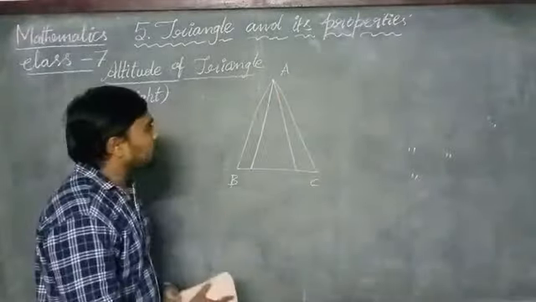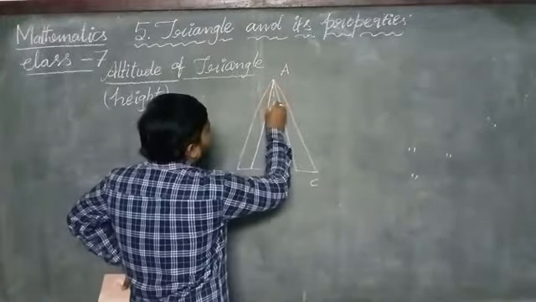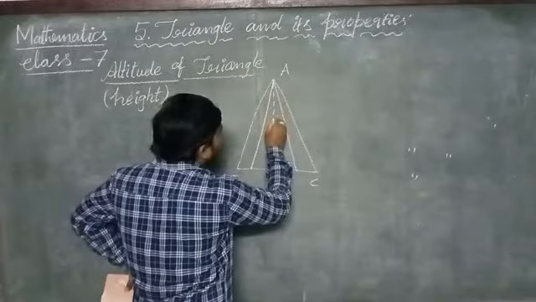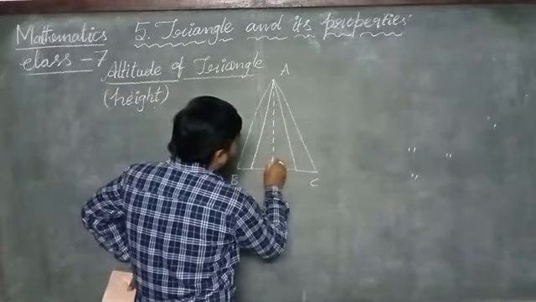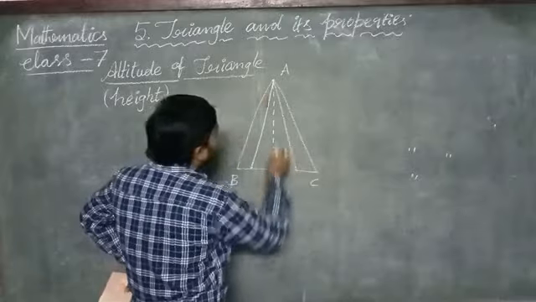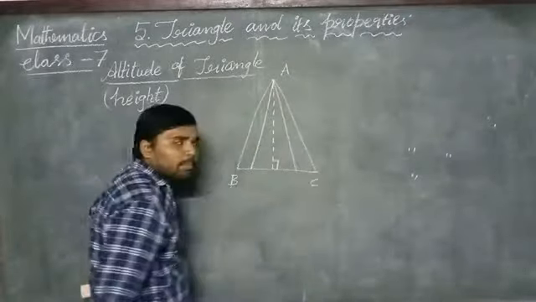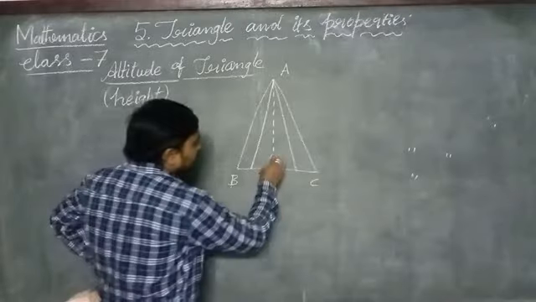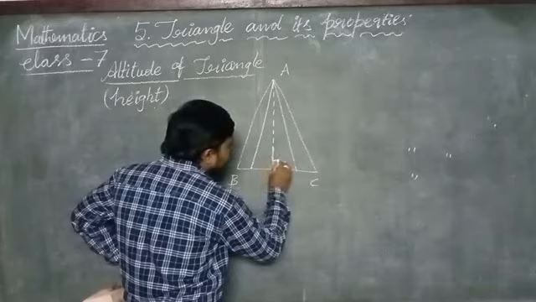Okay, suppose you take a line segment from the vertex A to the opposite side BC, and it is making 90 degrees.